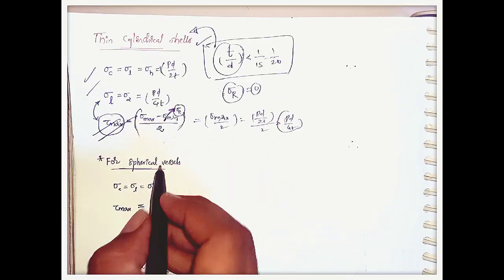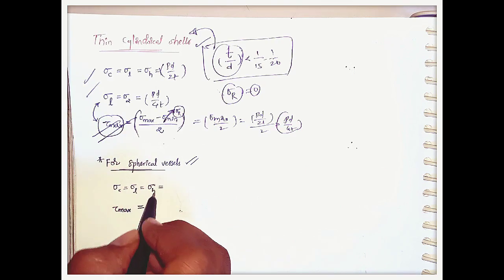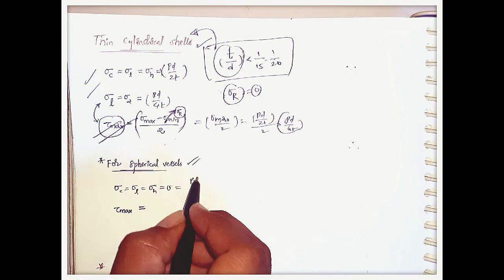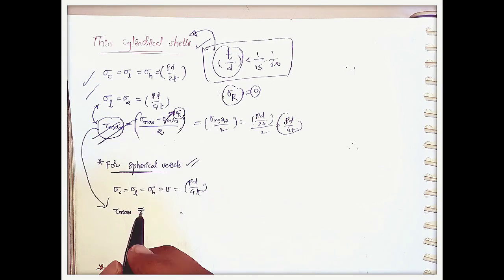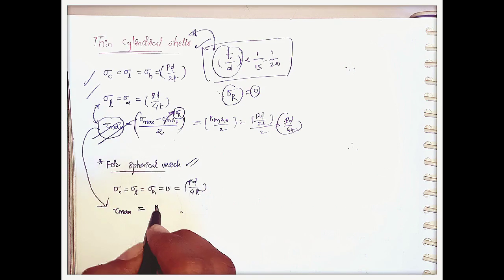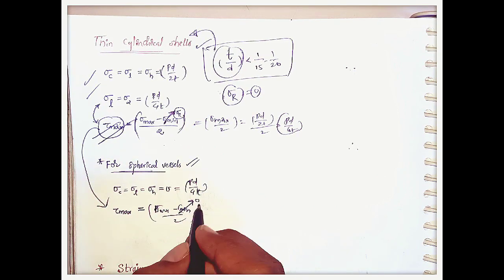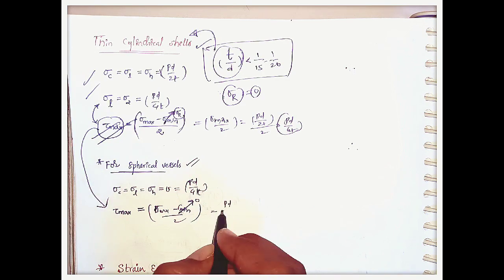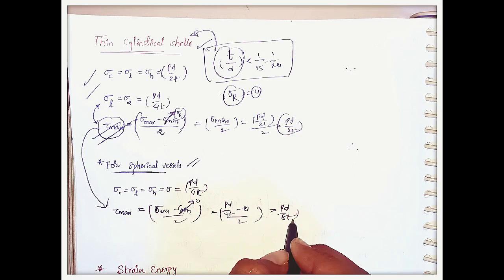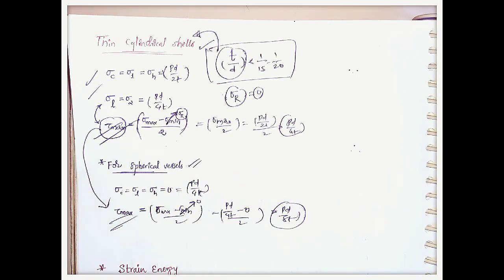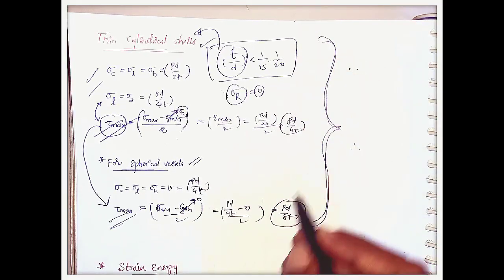For spherical vessels also, the longitudinal stress and circumferential stress are both equal, also called hoop stresses, that is PD by 4T directly we can consider. Similarly, the maximum shear stress is sigma max minus sigma minimum by 2. Here the minimum is 0 because of the radial stress, that is PD by 4T minus 0 by 2, that is PD by 8T. This is the maximum shear stress in spherical vessels. If we remember these formulas, we can solve the questions in the exam easily.